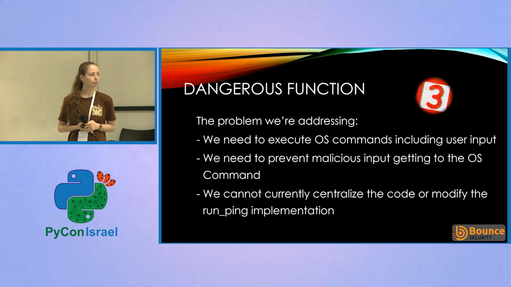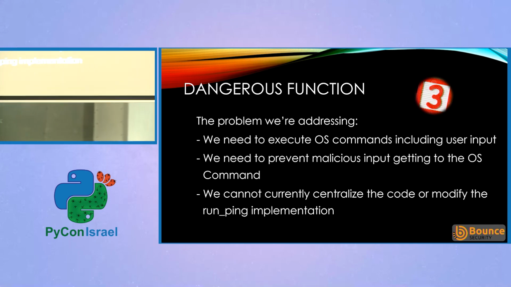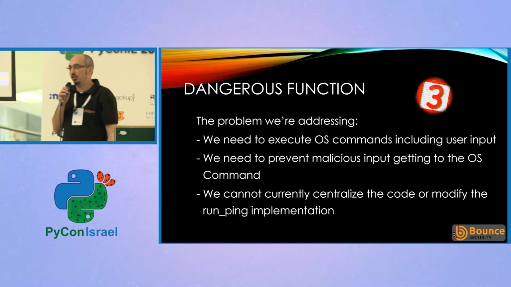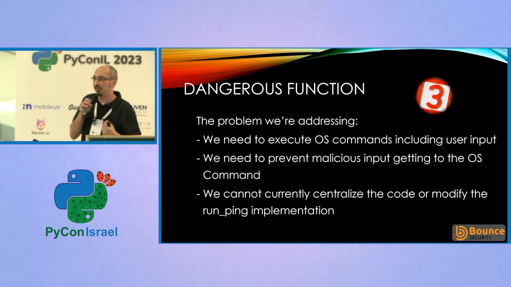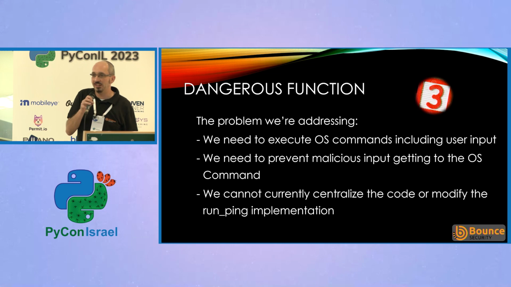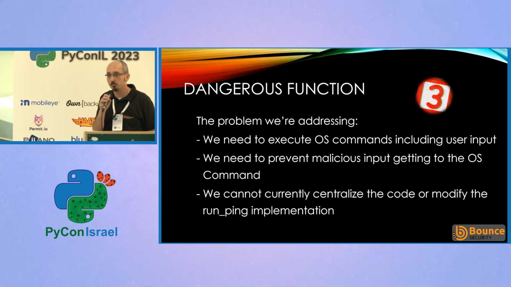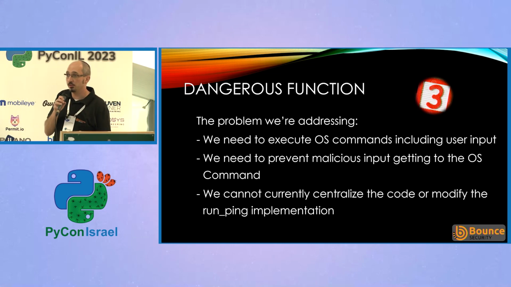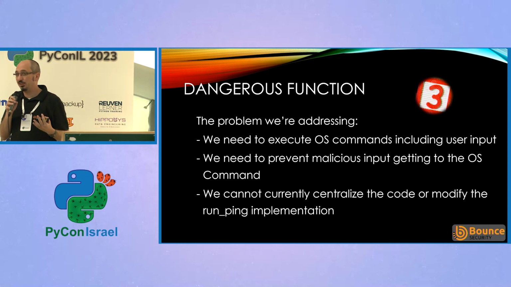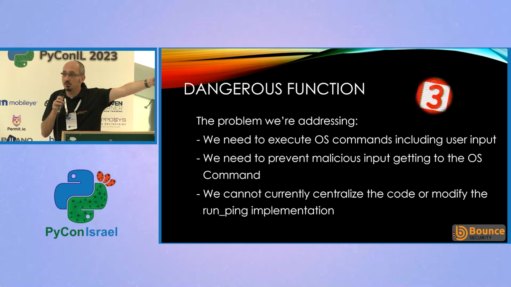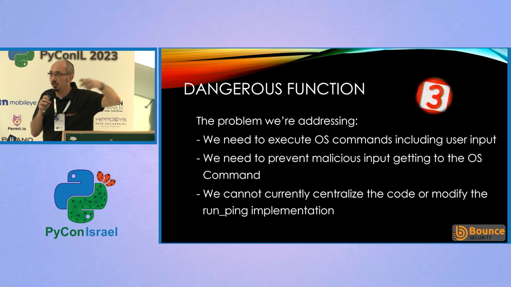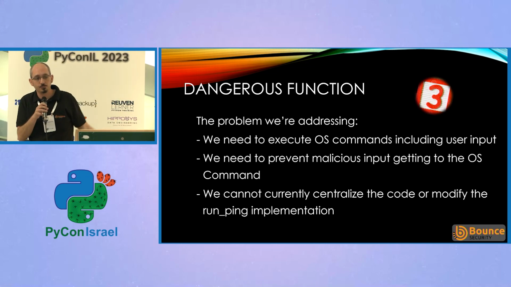OK, so let's look at example number 3 now. We now need to put some sort of dangerous functionality into our application. We want to be able to send messages to, or to check that, other opponents or the other users of the application are still alive. We're going to send them a ping message via the operating system. That means we need to execute an operating system command. And we're going to have to pass that command the address of the other side that we want to test.